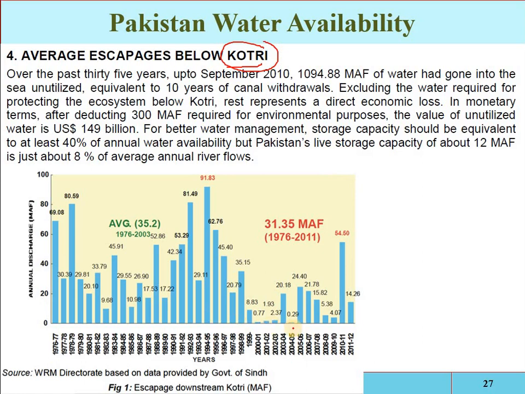See, this is the annual discharge into the Arabian Sea. From 1976 to 2003, on average we discharged 35.2 million acre feet, and from 1976 to 2011 we discharged 31.35 million acre feet into the Arabian Sea. The requirement is 10 million acre feet, but we are discharging 31 million acre feet. So that is also a problem, because we have no infrastructure, no structures, so that water is lost without utilization.